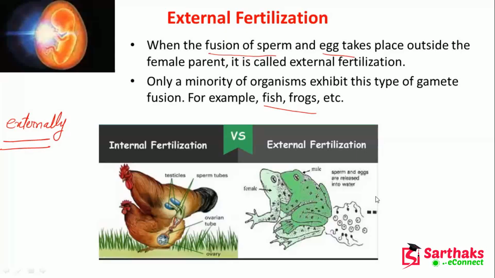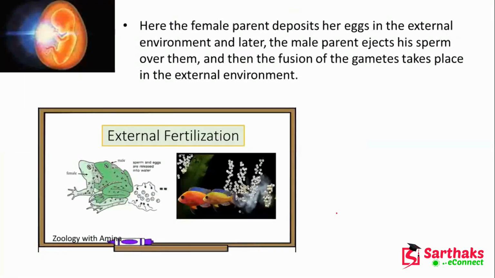In the case of chicken, you can see that they do internal fertilization, and birds reproduce by internal fertilization, while many other animals do external fertilization. As I have told, in external fertilization the parent deposits her eggs in the external environment, and later the male parent ejects his sperm over them, and then fusion of the gametes takes place.